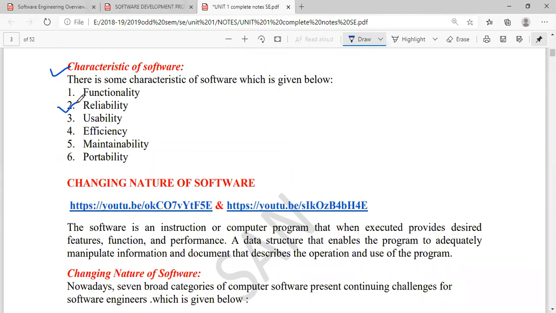So how capable your software is, or how it is performing when it is under use, that is called reliability. Suppose, see, now this Zoom app gets disconnected so many times because of the network problem, isn't it?